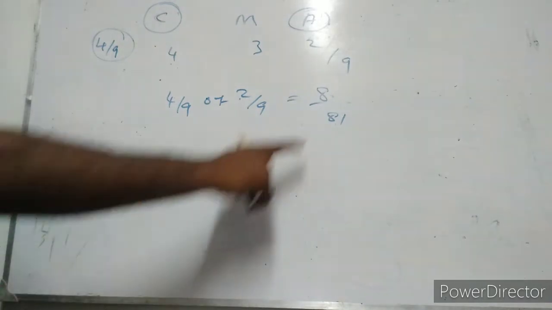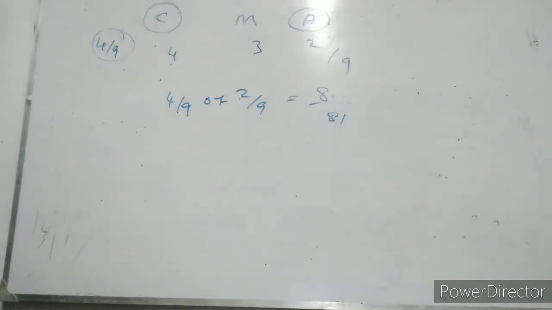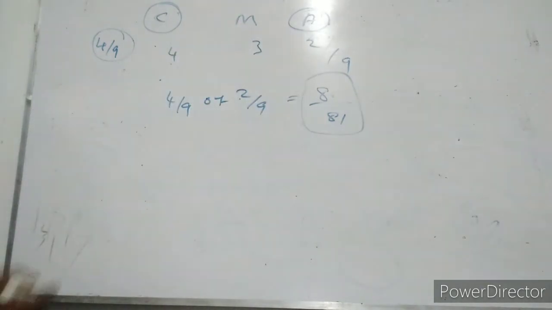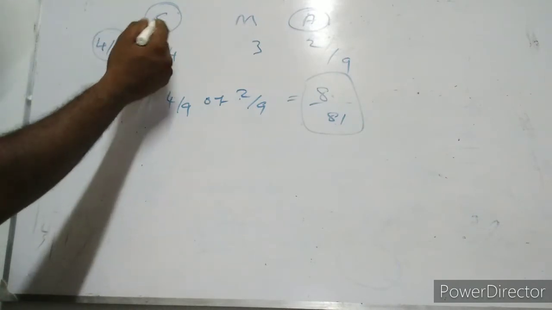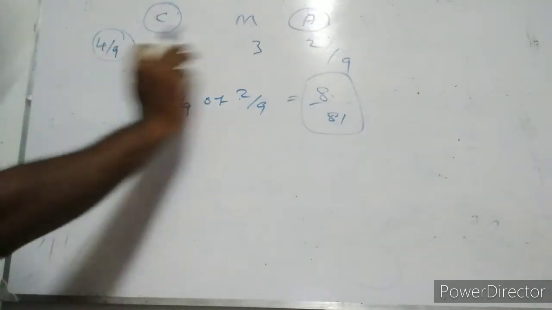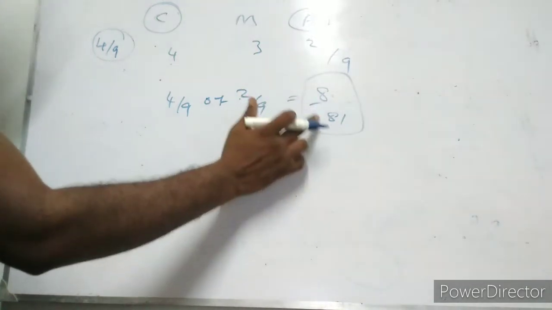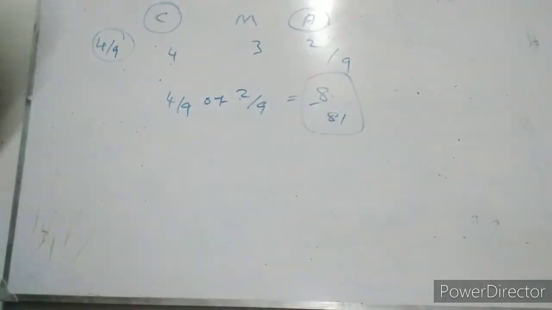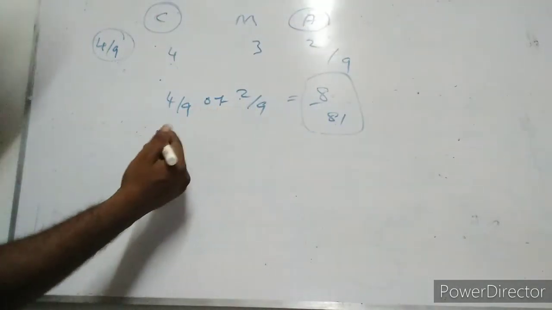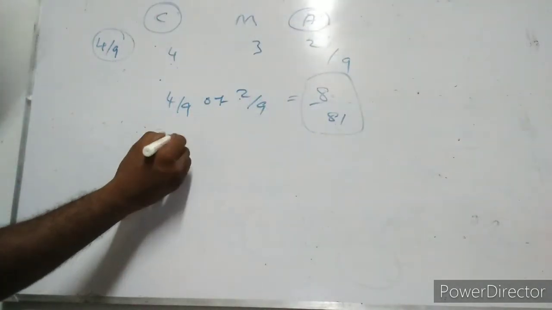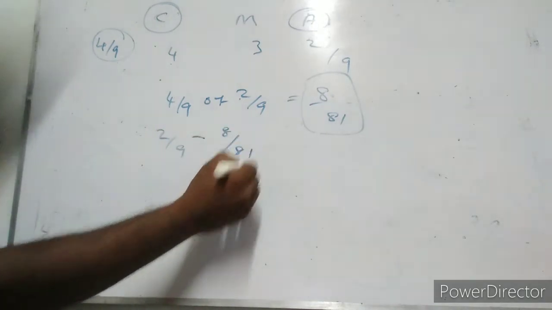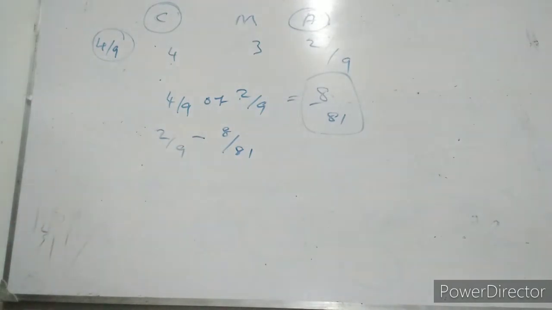And the remaining share will be taken by Manny. Already Chani, which means C, acquired 4 by 9th of 2 by 9, which is equal to 8 by 81, and the remaining will be acquired by Manny. Let's work out how much the remaining share will be: 2 by 9 minus 8 by 81.